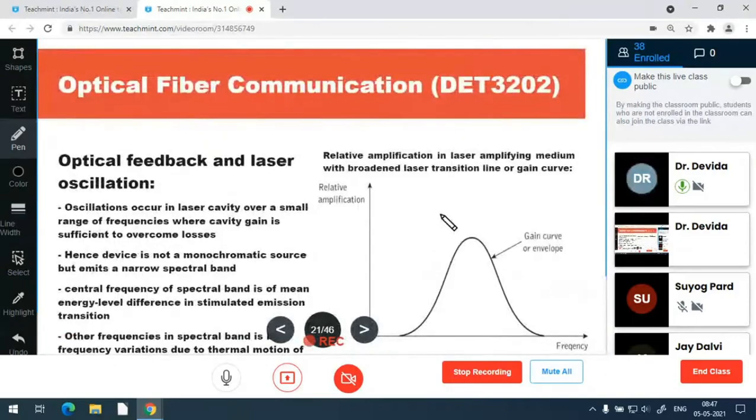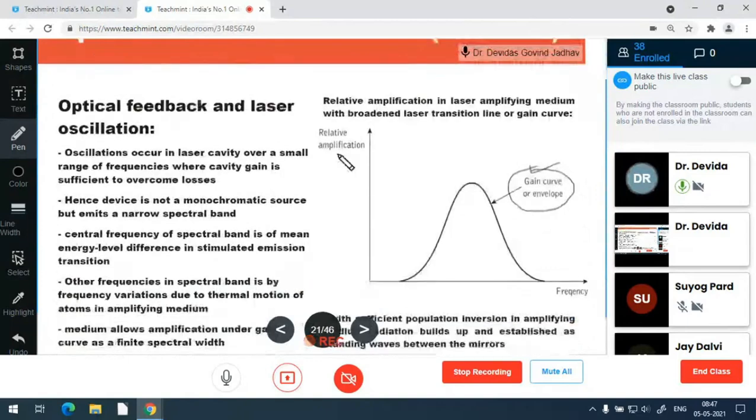laser cavity or the laser structure, and it has the gain curve or gain envelope. So whatever the frequencies are there, out of that only these many frequencies it provides the gain and amplification, and only these many photons having these frequencies are supported for multiplication, avalanche multiplication. So instead of a single frequency, some discrete frequencies are supported by the laser cavity.